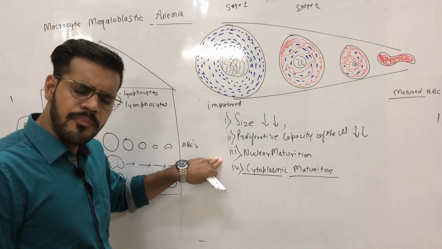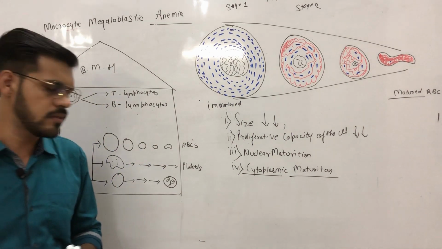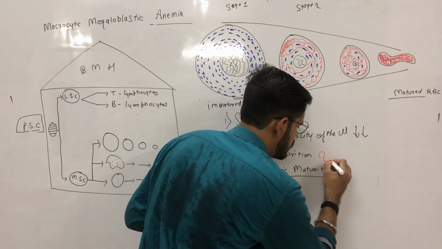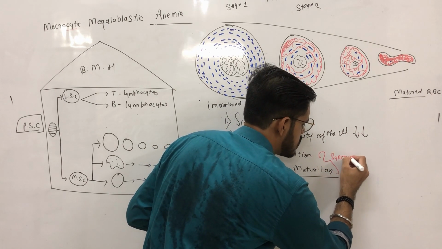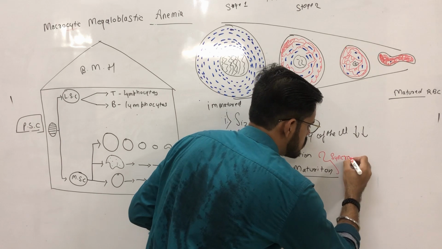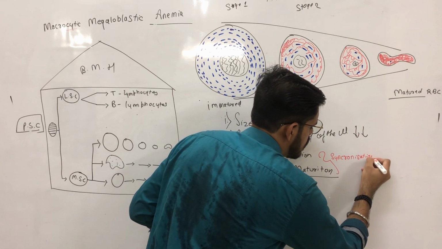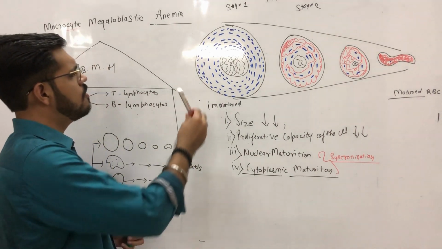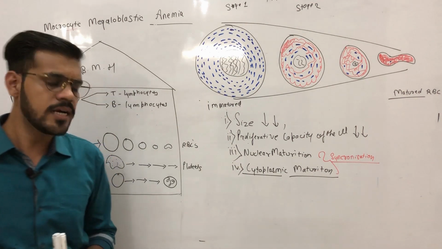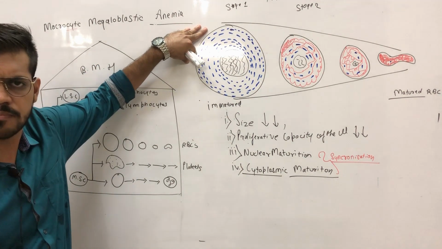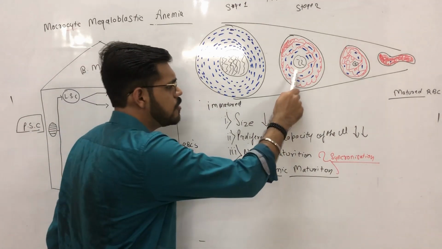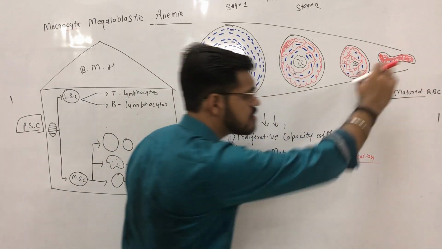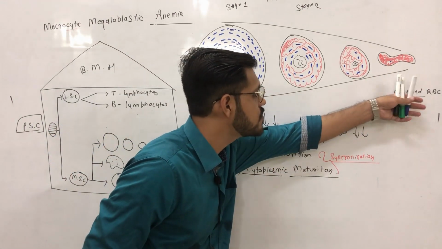Now, in normal condition, what happens is that there is synchronization between these two processes. Synchronization, or collaboration, between these two processes. That means when there is an open nucleus, there is a blue cytoplasm. When the nucleus is slightly condensed, the cytoplasm is bluish red. When the nucleus has totally disappeared, at that time the cytoplasm is red.